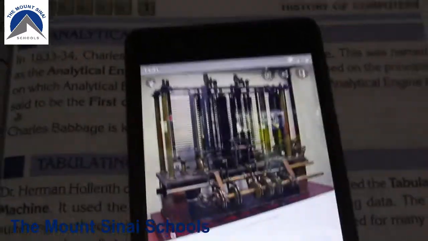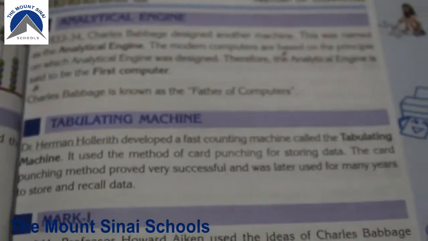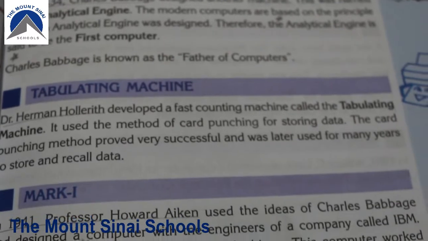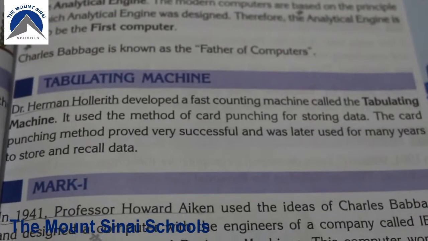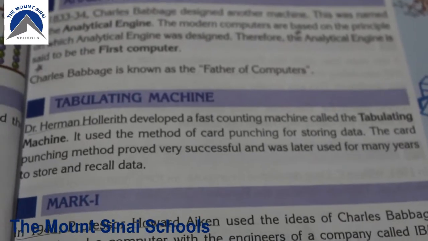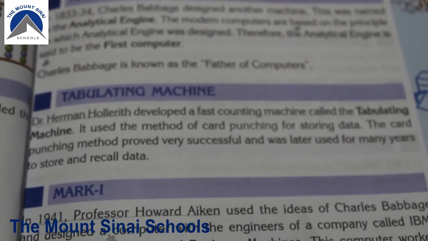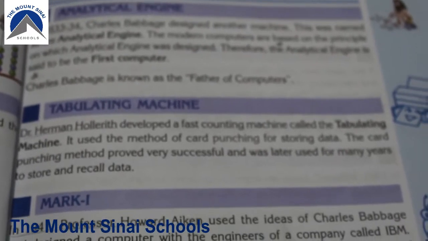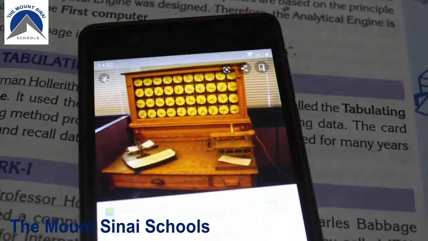Okay. Next is the tabulating machine. Dr. Herman Hollerith developed a fast counting machine called the tabulating machine. It used the method of card punching for storing data. The card punching method proved successful and was later used for many years to store and recall data. This is the picture of tabulating machine.